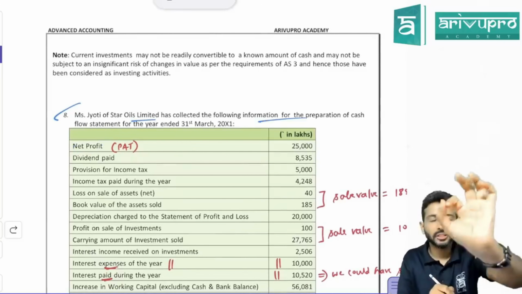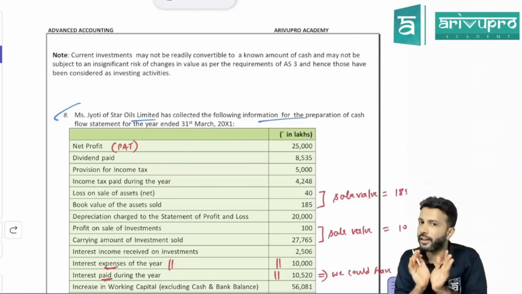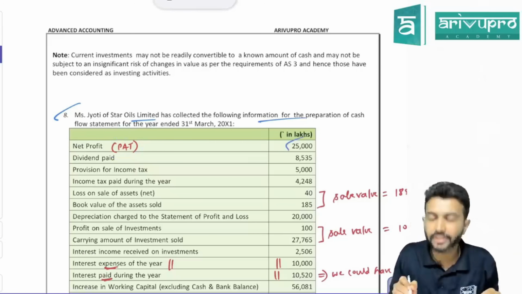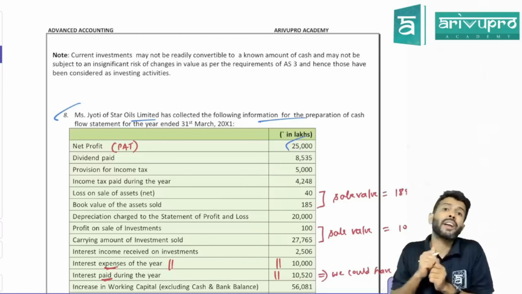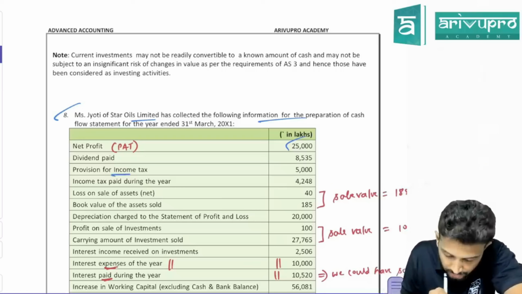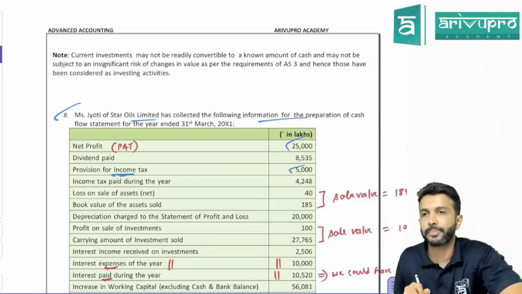Net profit they've given. Sir, whenever you see the word net profit in the question, it is always profit after tax. How much is profit after tax? 25,000. Sir, we want profit after tax or we want profit before tax? We want profit before tax. Here, provision for taxation is there for 5,000.